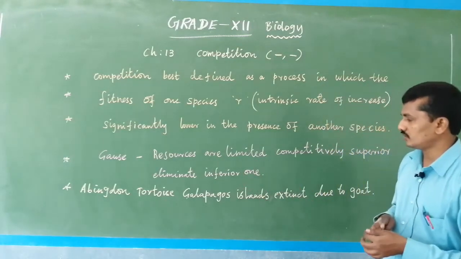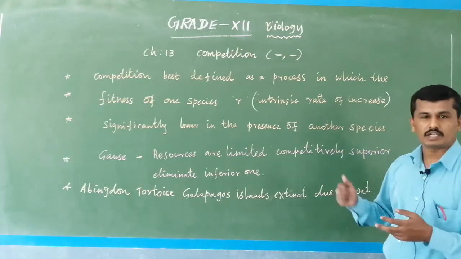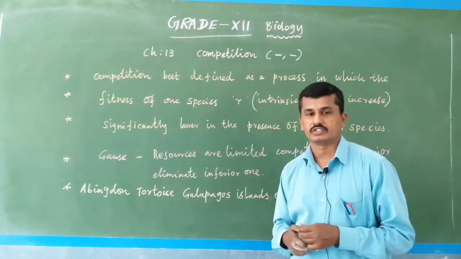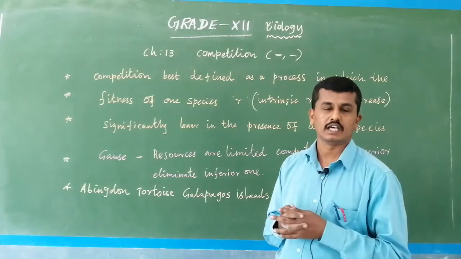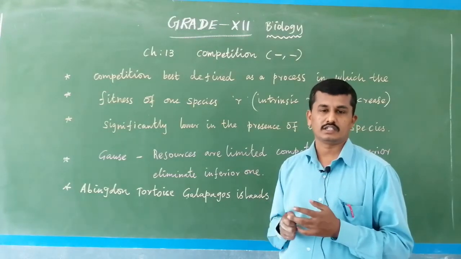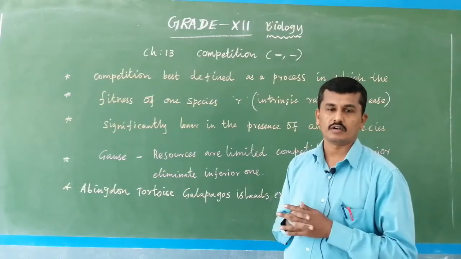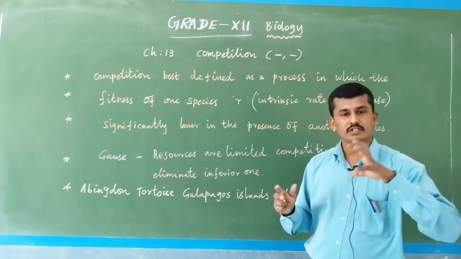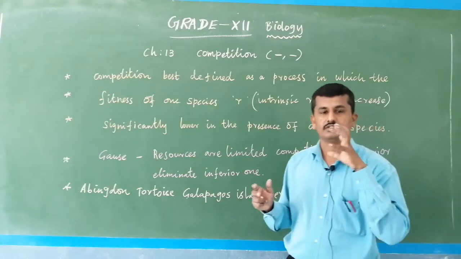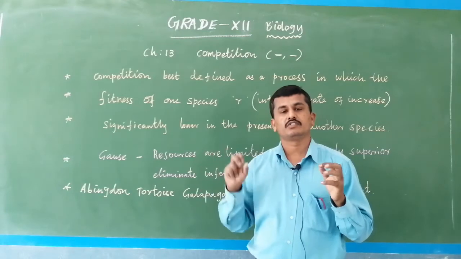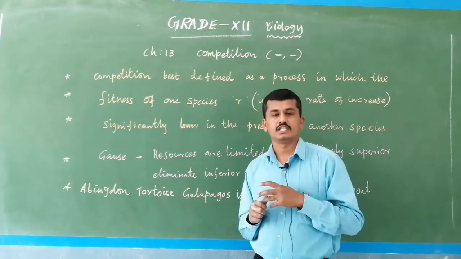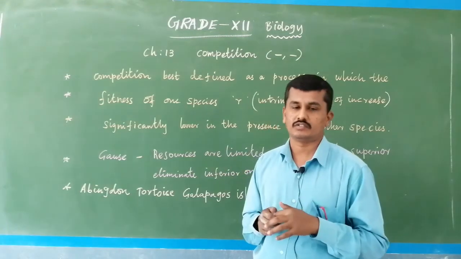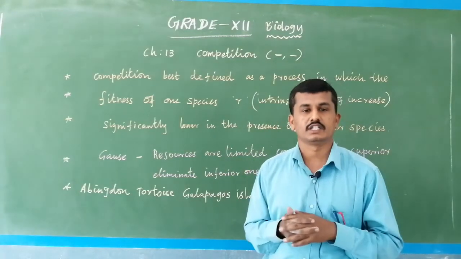Abingdon tortoise in Galapagos Island. Galapagos Island is actually Darwin's research area. On the Galapagos Island, we know the tortoise is a herbivore, while the turtle is a little bit of a meat eater, a carnivore. The tortoise is large in size and the turtle is small in size. The tortoise is normally a vegetarian and the turtle is somewhat non-vegetarian.